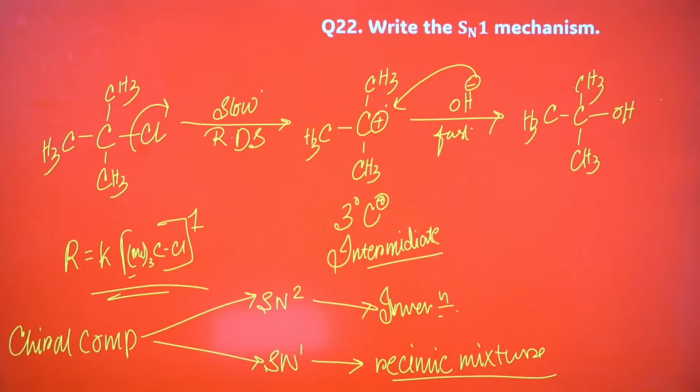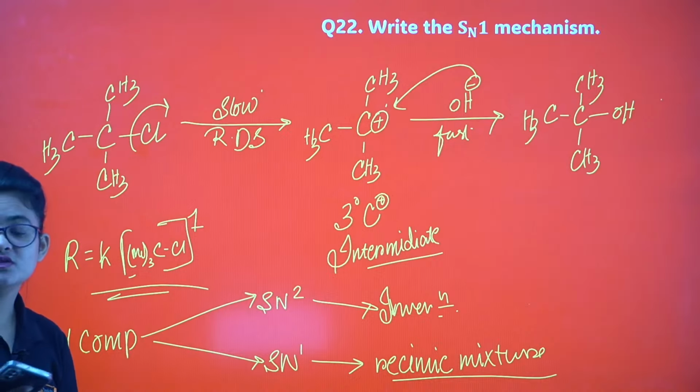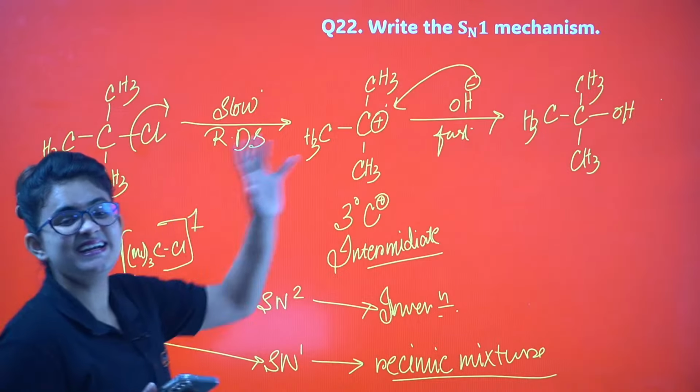Dhanush, my dear, SN1 will give you a racemic mixture, and SN2 will give you inversion because the structure gets tilted.